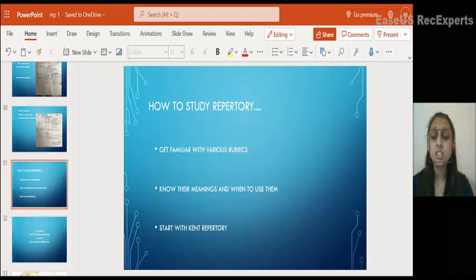There is a series of books written by M.L. Sehgal. In that there are many rubrics and their meanings are available in that series of books. Rediscovery of Homeopathy. Refer those books so that we can increase our knowledge of how to study a repertory and how to use a repertory while working out a case.